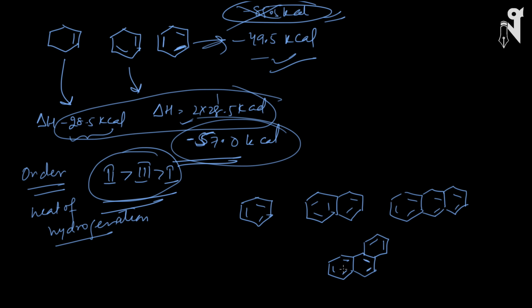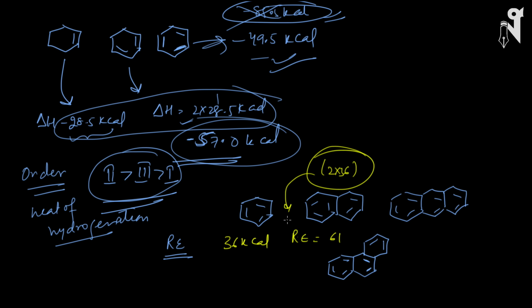Okay, so here if I want to calculate the resonance energy, for benzene we already know it's 36 kilocalories. Here are two benzenes, so we expected it to be 2 into 36, but the resonance energy is lesser over here. What is the resonance energy here? It is 61, which is less than 2 into 36. So resonance energy is lesser when the rings are fused, lesser than what is expected with respect to two benzenes, because two benzenes are fused together. It should be 2 into 36 kilocalories, but the actual value is 61 kilocalories, which is lesser than the expected one.